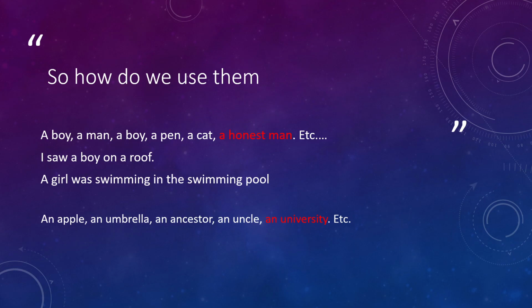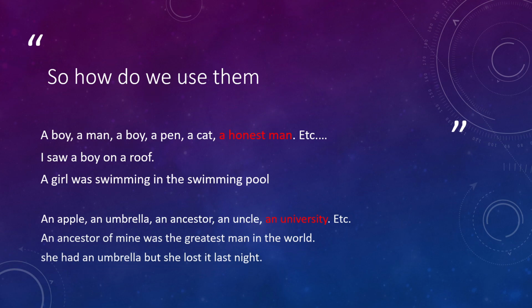But we cannot say an university, because even if the word university starts with the letter U, which is a vowel, the sound U is a consonant. So we say a university instead of an university. For example, an ancestor of mine was the greatest man in the world. Or she had an umbrella, but she lost it last night.